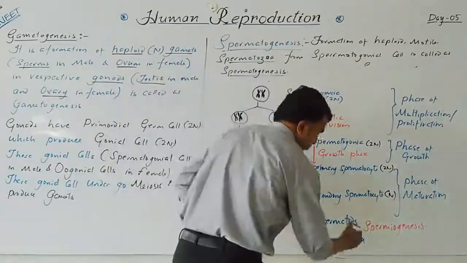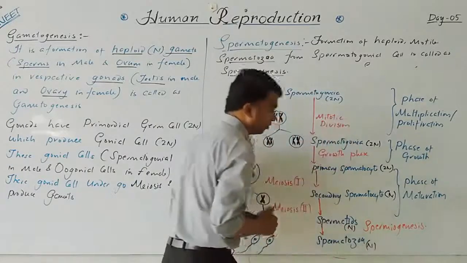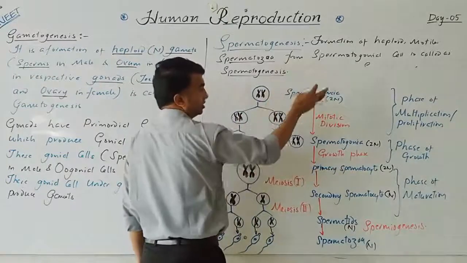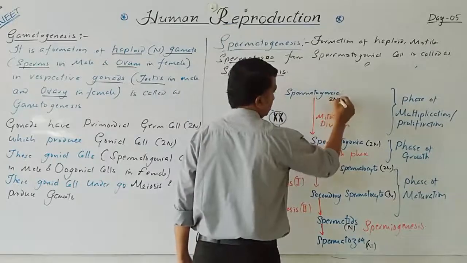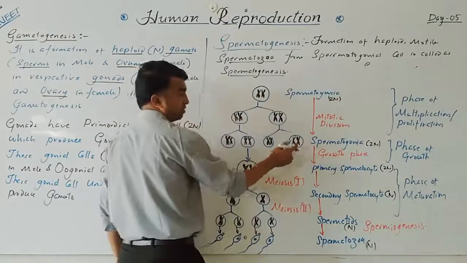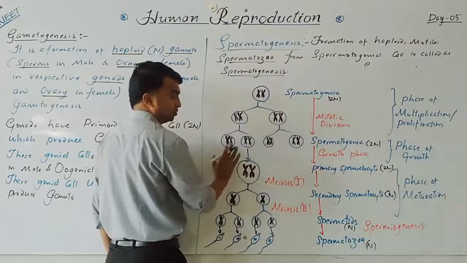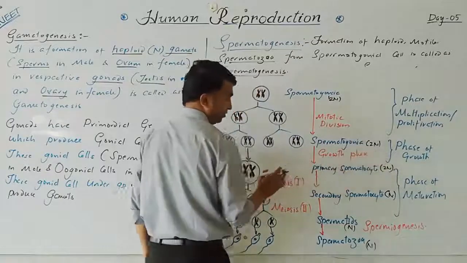Spermatids are haploid, and spermatozoa are also haploid. Only up to the primary spermatocytes are diploid. Spermatogonia are diploid. They undergo the multiplication phase and produce a large number of spermatogonia. These are also diploid, so they undergo the growth phase and the chromosome number remains the same. The primary spermatocyte is also diploid.